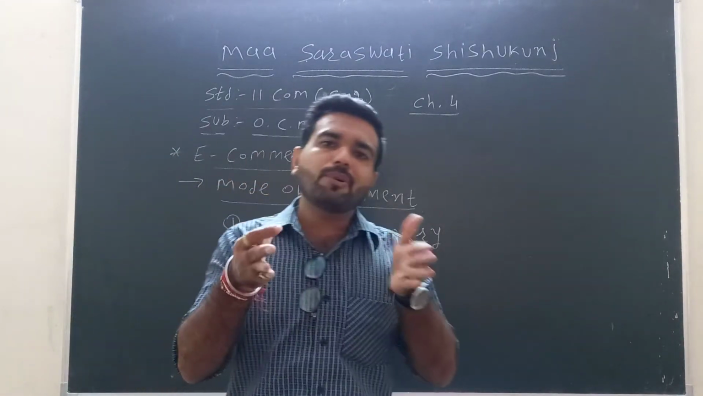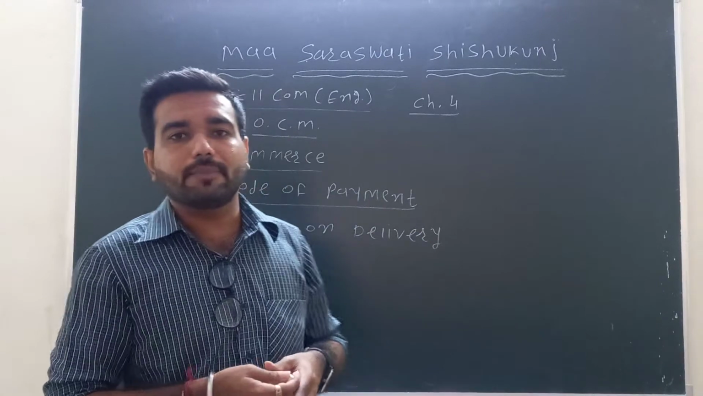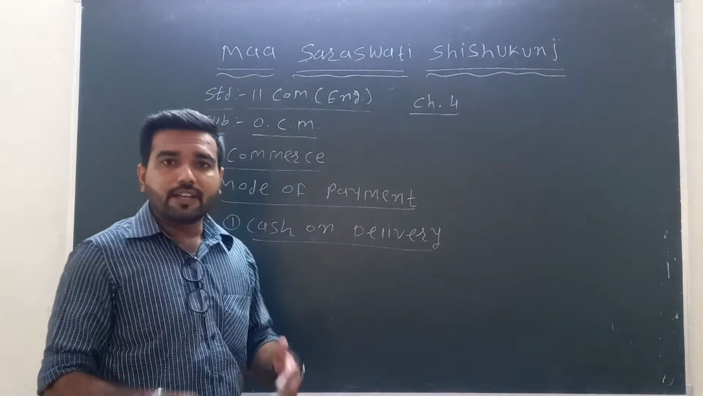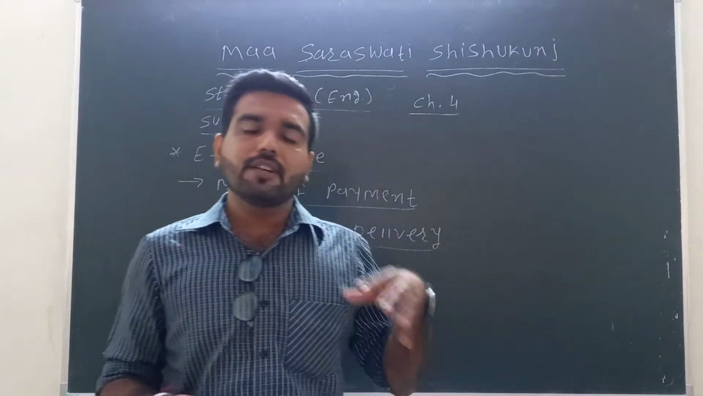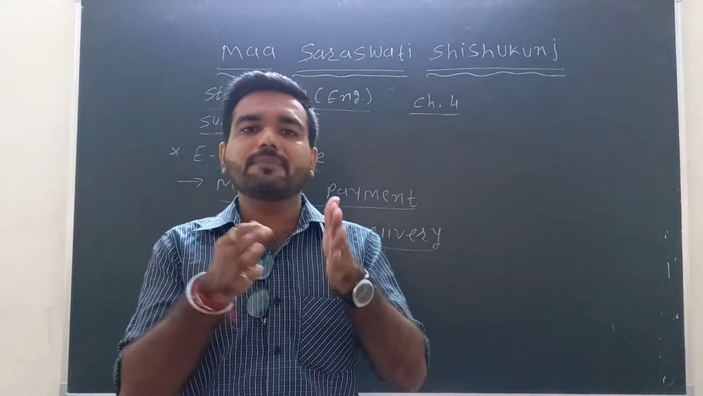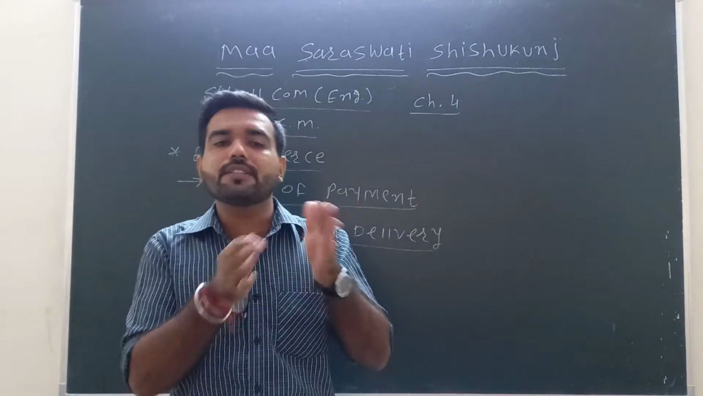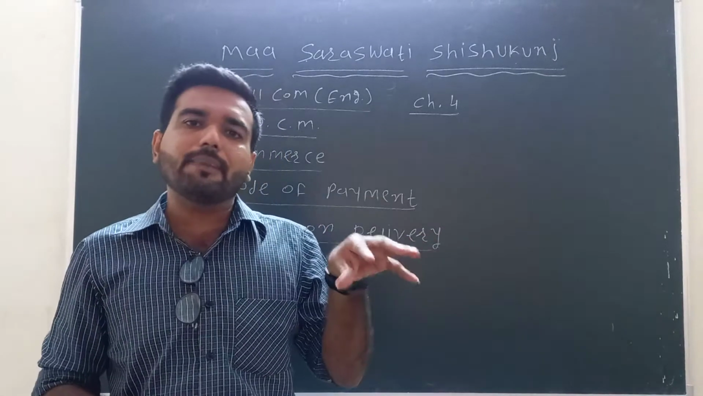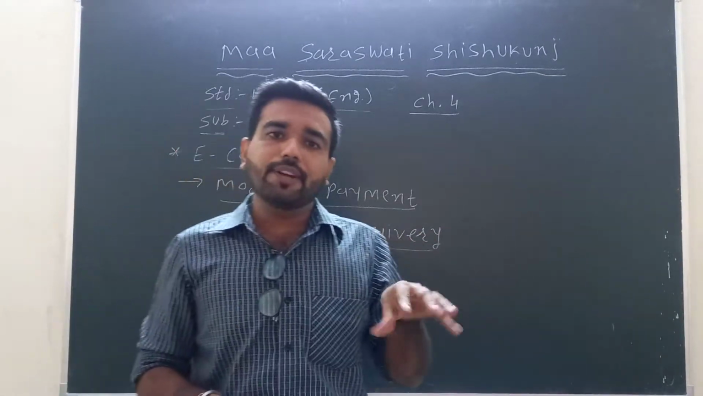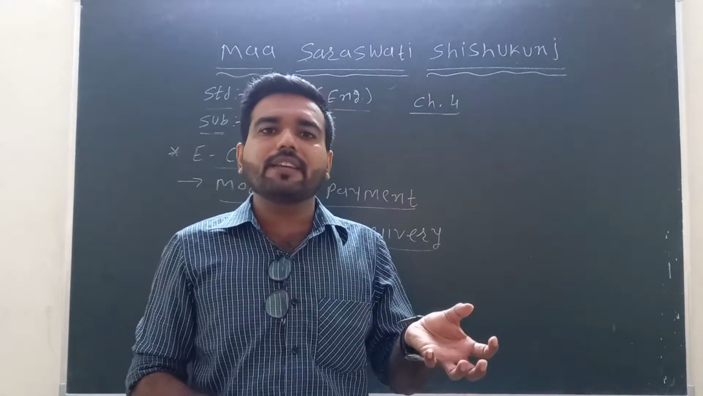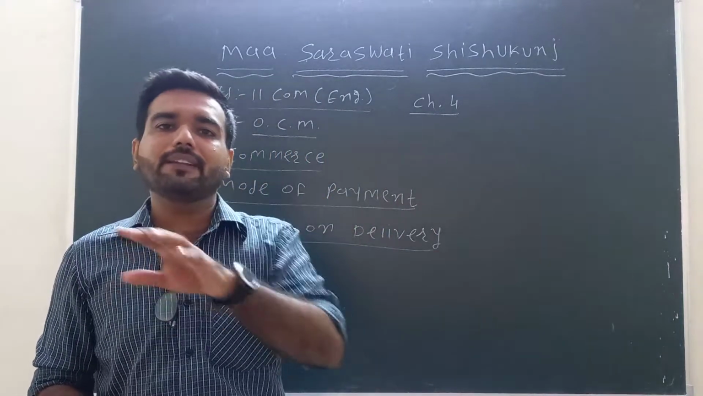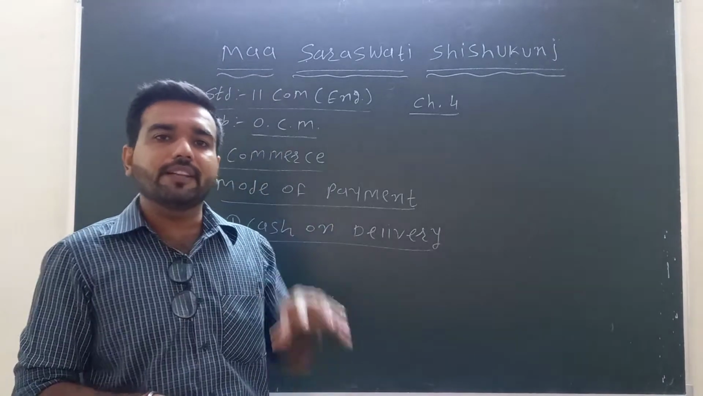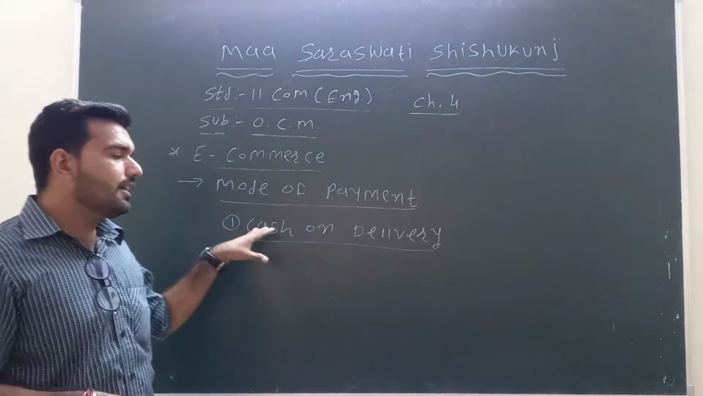Different modes of payment are included here for the customer. First of all, it is cash on delivery. Cash on delivery means, as the name suggests, when the product is delivered to whatever address was mentioned at the time of placing the order, at that time, when the product comes to our house, we make the payment for the goods. So here is the cash on delivery.